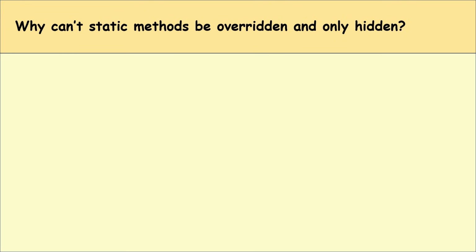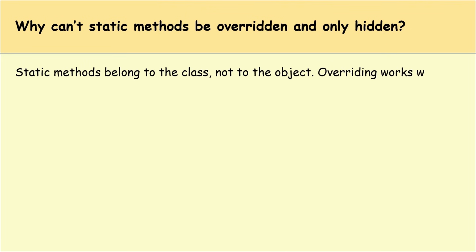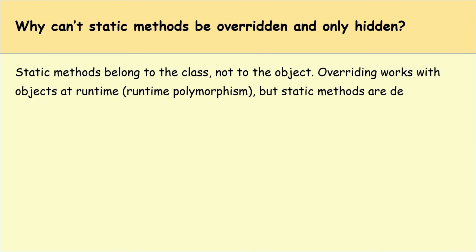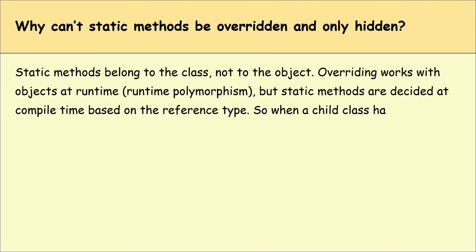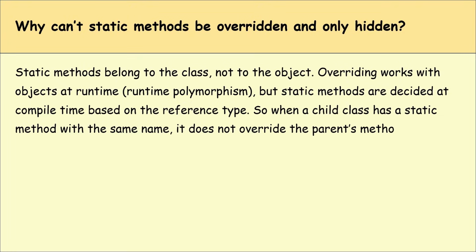Why can't static methods be overridden and only hidden? Static methods actually belong to the class, not to the object. Overriding works with objects at runtime, but static methods are decided at compile time based on the reference type. So when a child class has a static method with the same name, it actually does not override the parent's method, it only hides it.